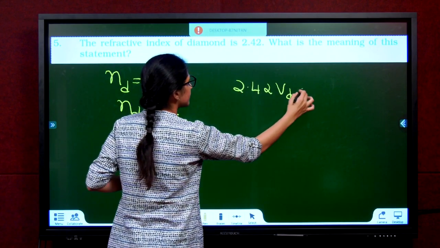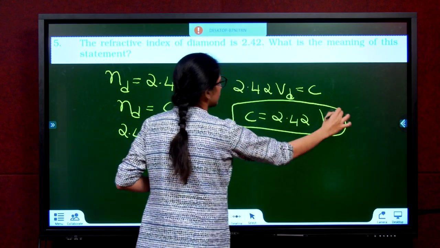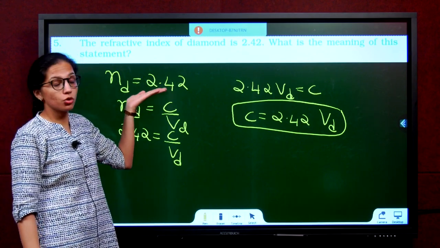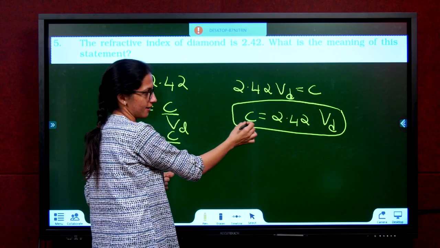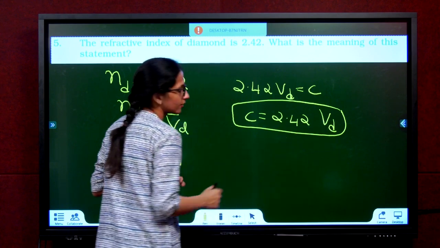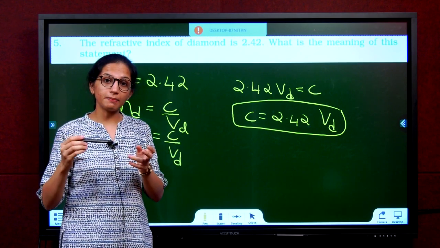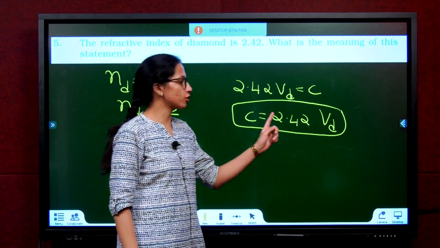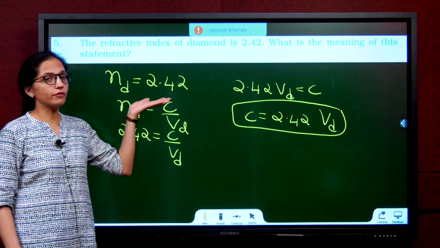Into VD is equal to C, or C is equal to 2.42 into VD. So the meaning of the refractive index of diamond being 2.42 is that the velocity of light in air is 2.42 times the velocity of light in diamond. That means, let's say diamond's velocity is this much, you have to multiply by 2.42, and that is the speed of light in air. So the speed of light in air is 2.42 times the speed of light in diamond. That's the meaning of the statement of the refractive index being 2.42.